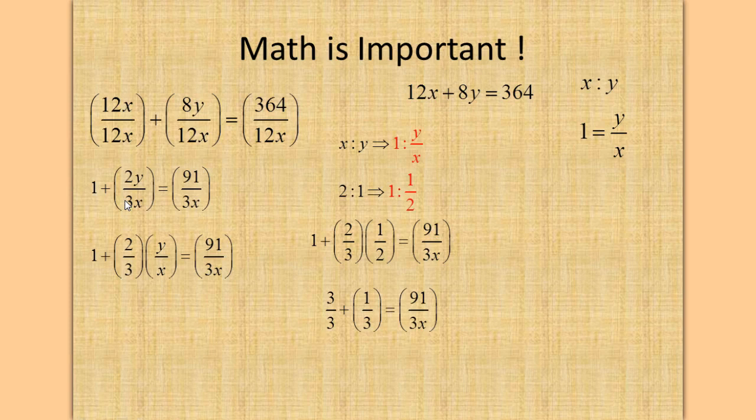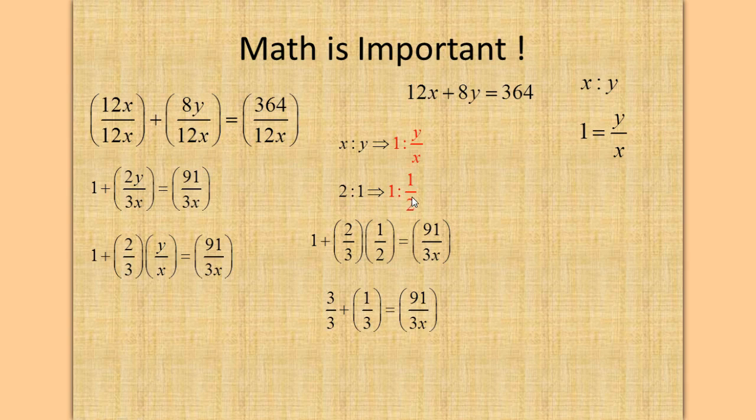And if we do a little reducing and reshuffling of our equations, we get 1 plus 2/3 times y over x equals 91 divided by 3x. And you see right here we got y over x. You remember what we did with y over x in the ratio. We divided our ratio by x. So we have 1 is to y over x, and x is 2, and y is 1 from the problem. So if we divide by 2, we get 1 to 1 over 2.